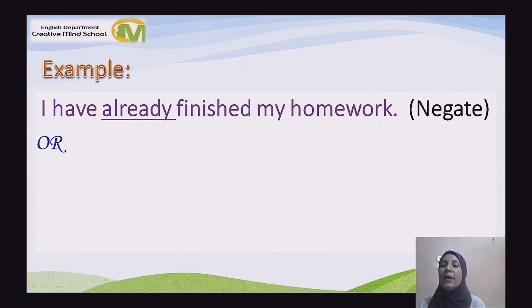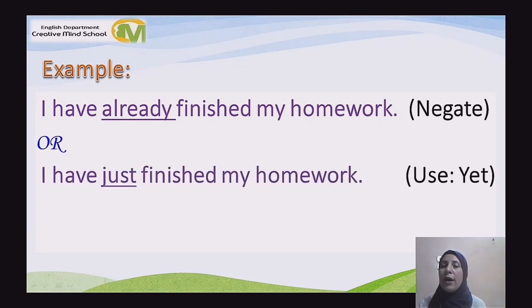Another example, I have already finished my homework. And here I ask you to negate, to give me the negative form of this sentence. Or I have just finished my homework. Use yet. If you would like to answer these two questions, if I told you to negate or to use yet, here is the answer.